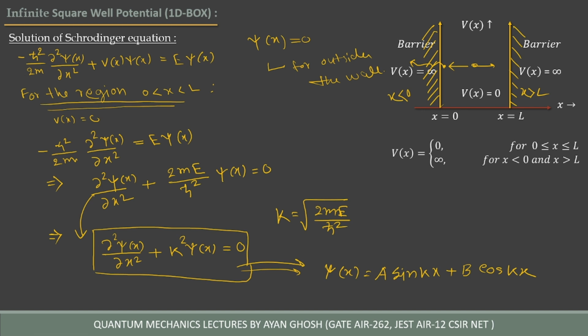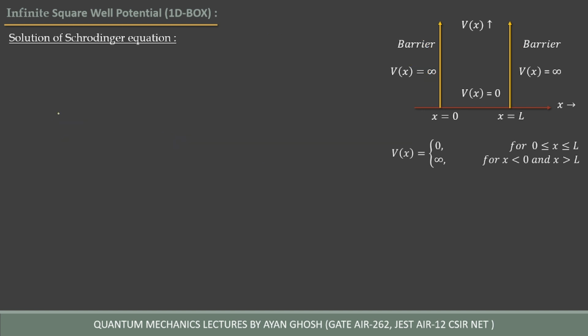Now let's go to the next page. The solution we obtained is psi of x equal to A sine kx plus B cos kx.